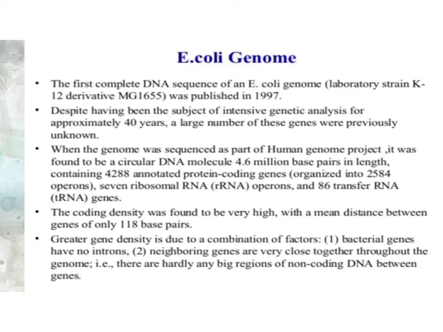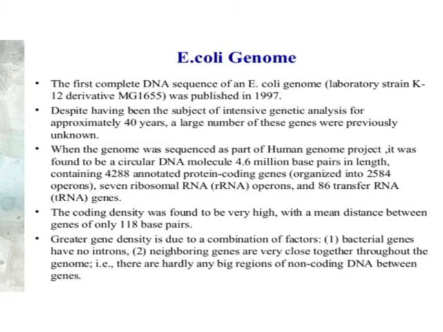After that, the human genome project was started. The human genome project started the study of the human genome, with some characteristics: a circular DNA having a 4.6 million base pair length with 4288 annotated protein coding genes, 7 ribosomal RNA and 86 transfer RNA are required for studying the genome.